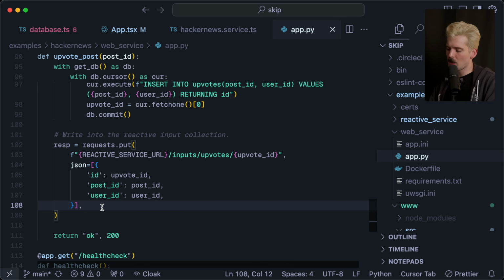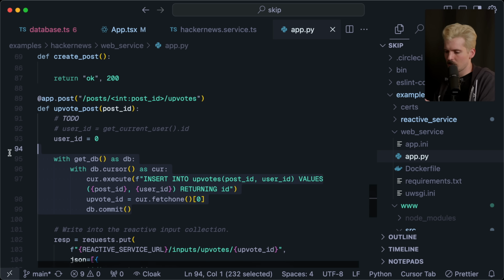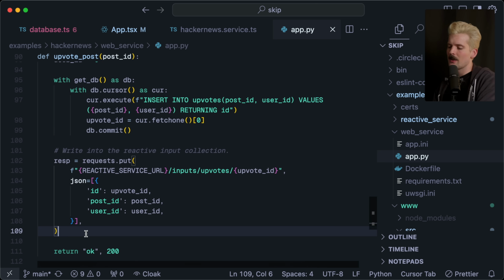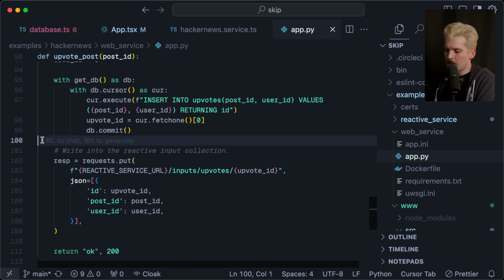So if the posts that you're rendering in the feed combine posts as they're stored in your database with upvotes as they're stored in your database, a change to either that affects the thing that you're consuming will trigger the update to come through. But that's the thing that I think is important to try and understand and have click with this model: when you change data, you have to do the data change. Then you have to tell Skip, hey, this is the data that changed. And then it handles all of the updates from there.